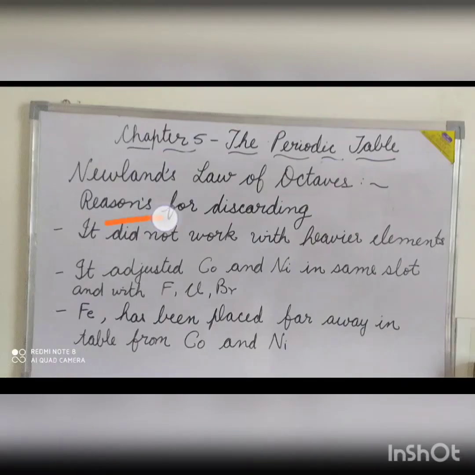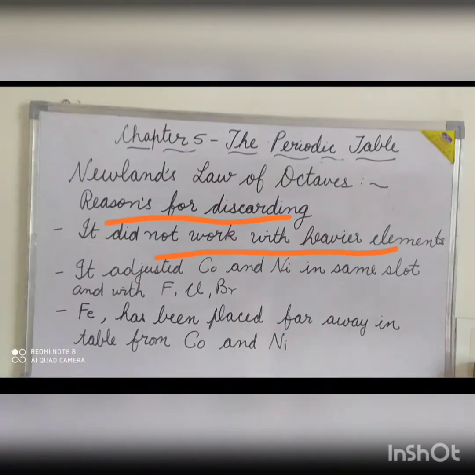The reasons for discarding the law of octaves. First, this classification did not work with the heavier elements, that is, those lying beyond calcium. As more and more elements were discovered, they could not be fitted into Newland's octaves.